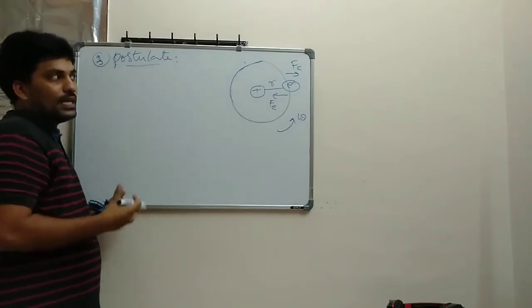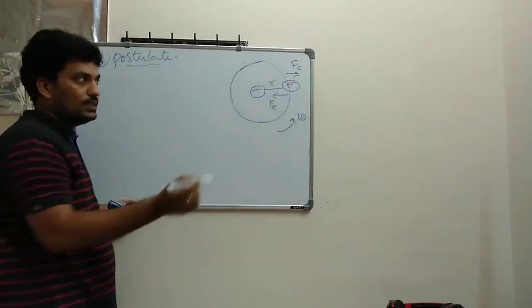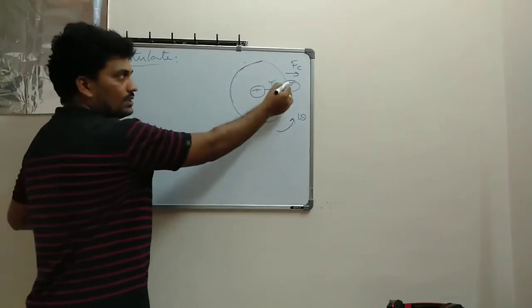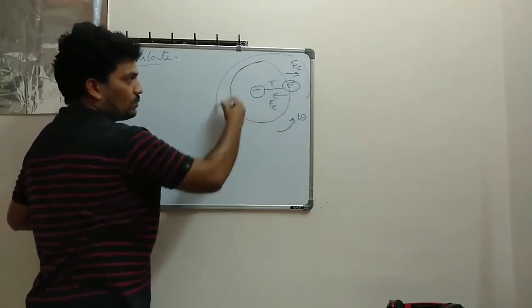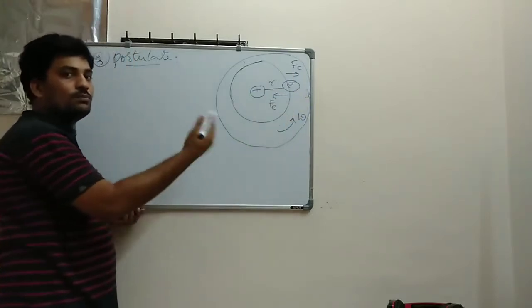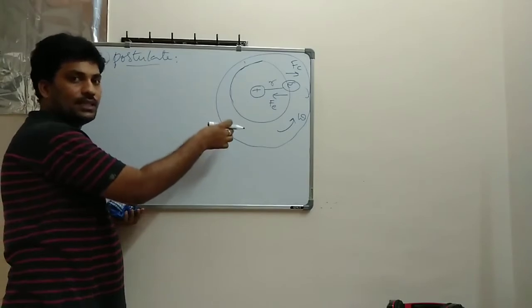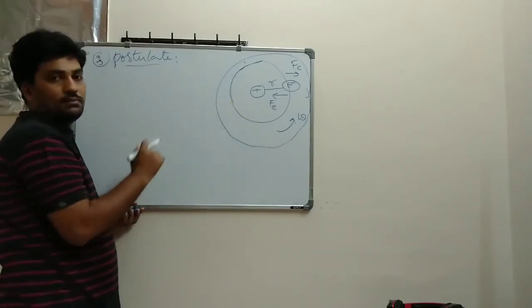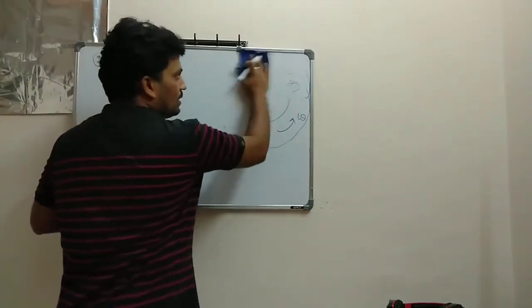Here, if the electron gets energized, if the electron gets some energy, it will definitely move to another orbit. So this is a lower orbit. If it gets energy, then it will move to another orbit. When it moves to another orbit, it will be an unstable atom. Then, to make itself stable, it will lose some energy and get back to the original orbit. So I will explain it in a simple manner.